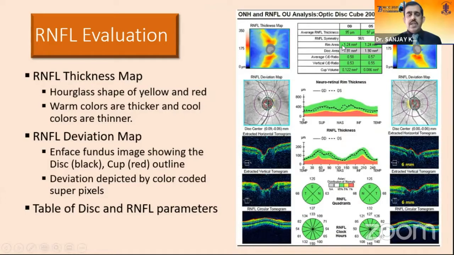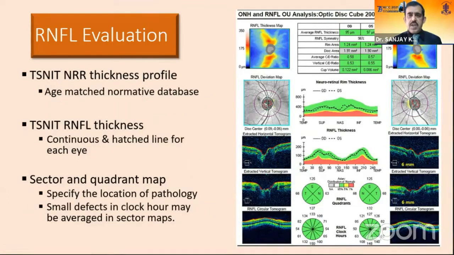Then we move on to the table of disc and RNFL parameters, which are matched with the normative database and color-coded. Then we examine the neuroretinal rim thickness and the RNFL thickness, which are given in TSNIT patterns. There are 2 lines. One is the continuous line, one is the hatched line for right eye and left eye respectively, and they are matched with the normative database and color coded. Then we move on to the sector and the quadrant map. They specify the location of the pathology. Small defects in the clock hour may be averaged in the sector maps.